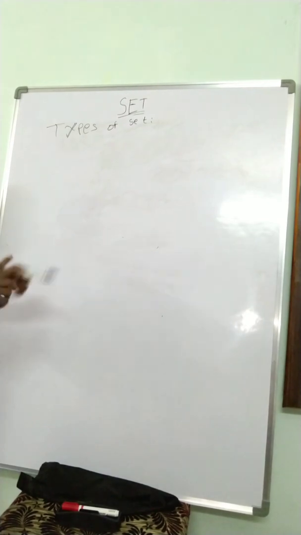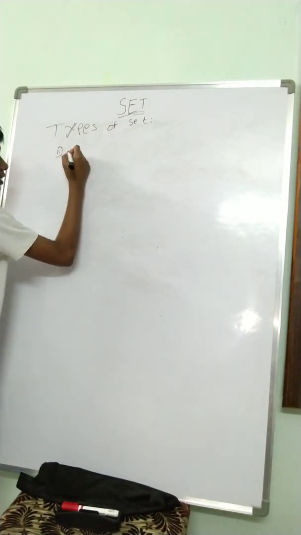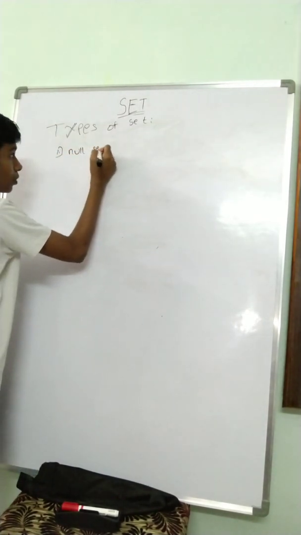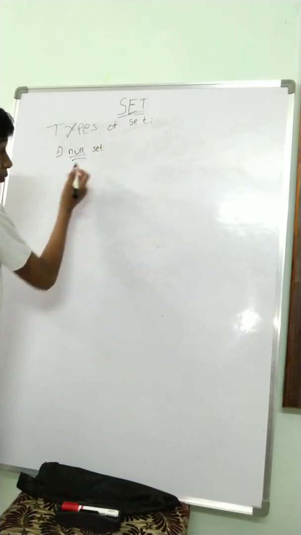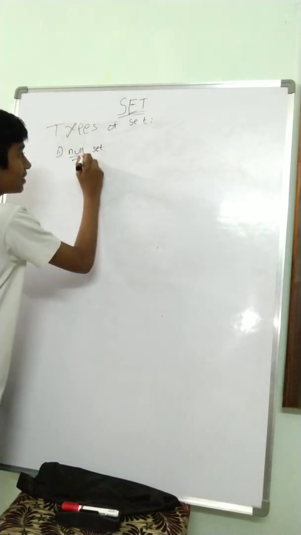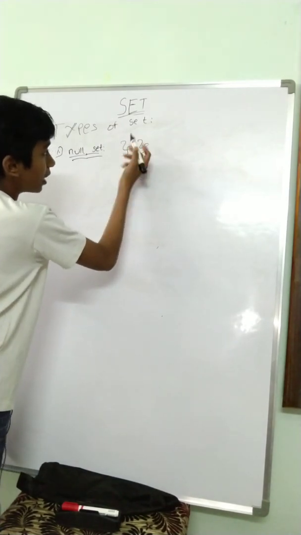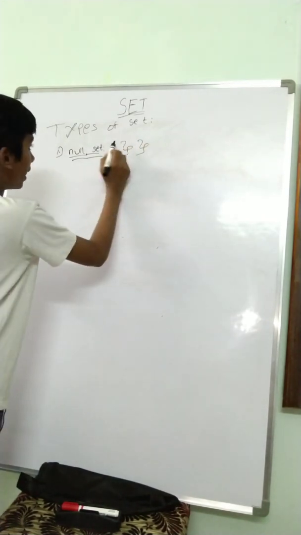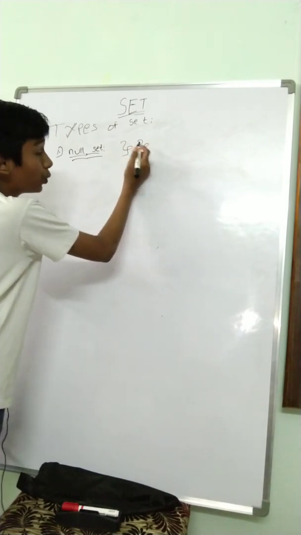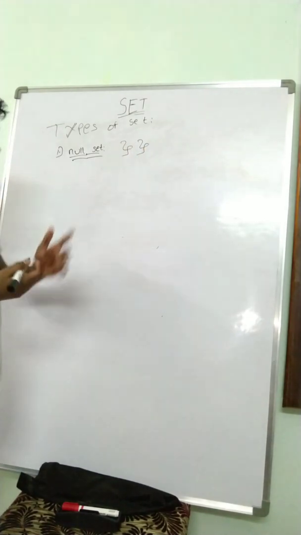Coming to the types of set, the first one is the null set. By null we can understand that in this null set there are no elements. If you take this, there are no elements in that. So a set which has no elements in it is called a null set.